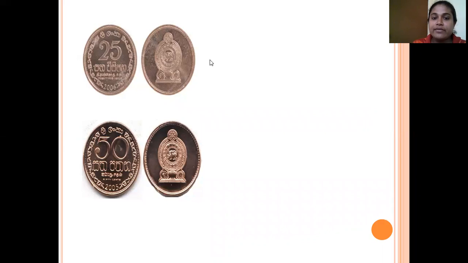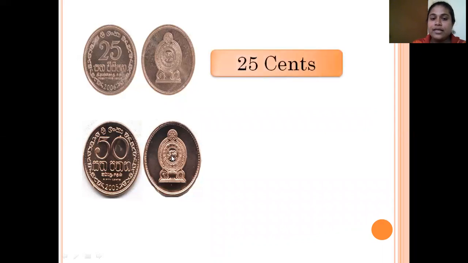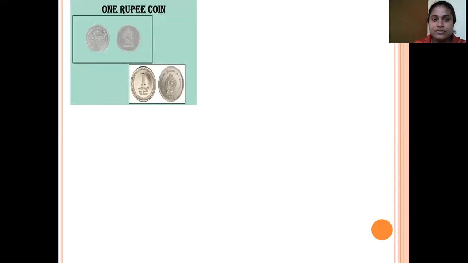These coins you may have seen. Definitely you should see this. This is 25 cents. And here this is 50 cents. This is the 1 rupee coin. Recently we are using two types of 1 rupee coins, this one or this one. Both are the same, but there are small differences.